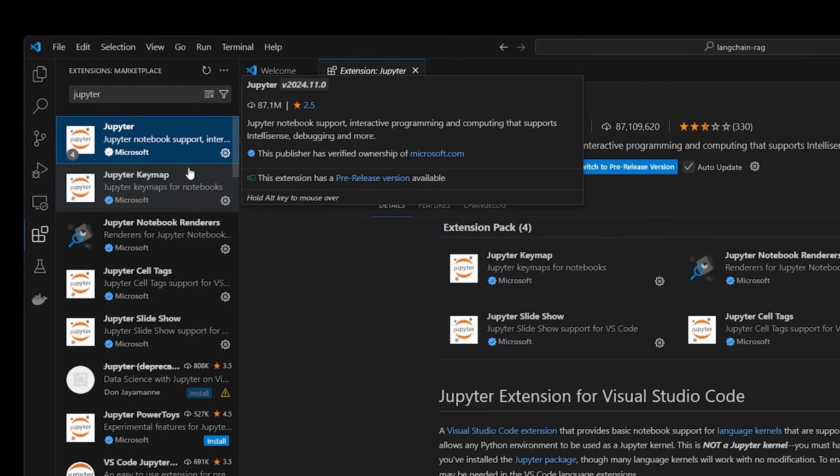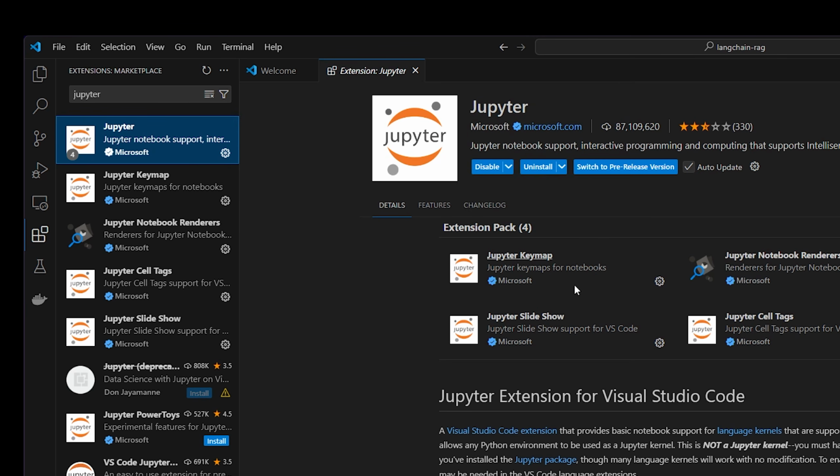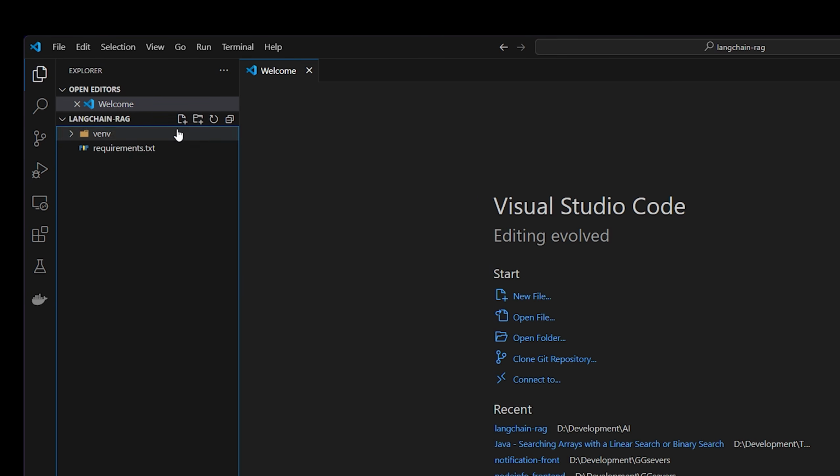It's going to be this first one here. It's by Microsoft. It has an extension pack, so just make sure all of these are installed. It should maybe also come with your VS Code already, so just make sure you have this and you're good to go, okay?